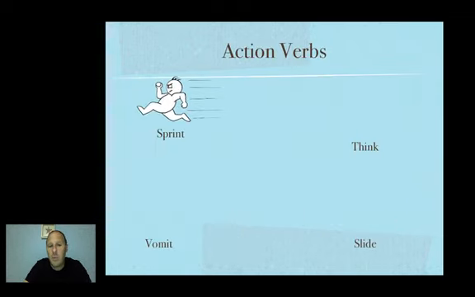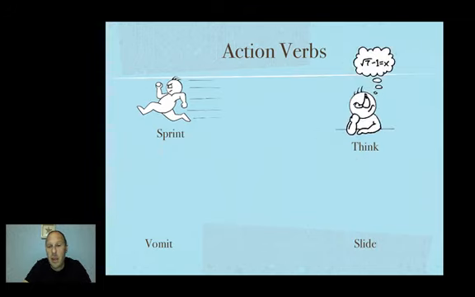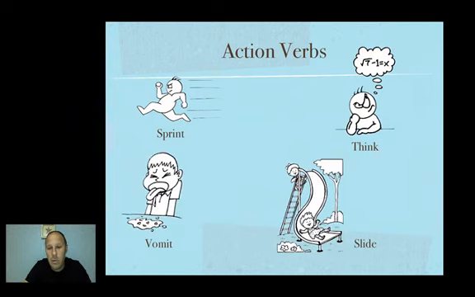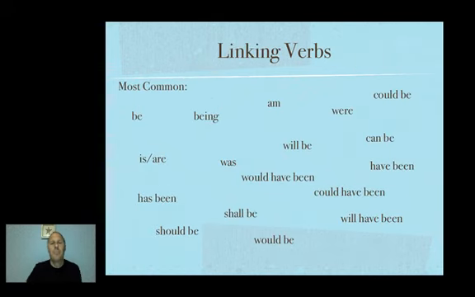So we have action verbs, which most students get and most students know. Sprint, think, vomit, or slide. Those are the ones most students get. Linking verbs are the ones that are most missed by students. But as you can see here on this list, we have were, am, was, shall be, is and are, can be. All of these up here are linking verbs.